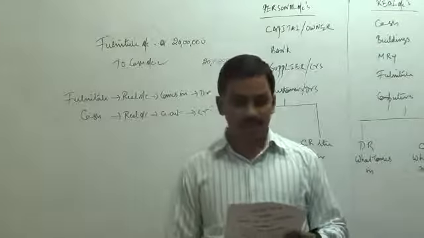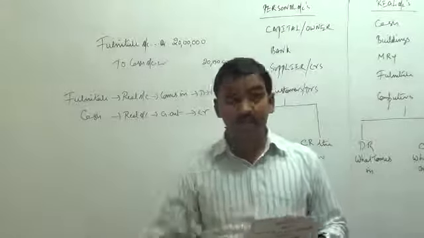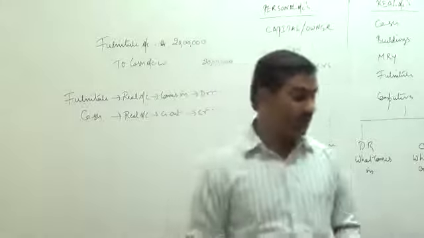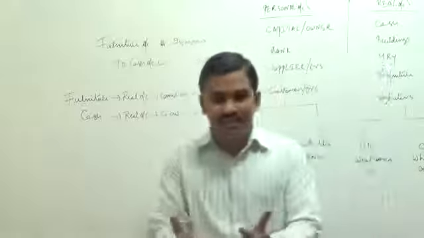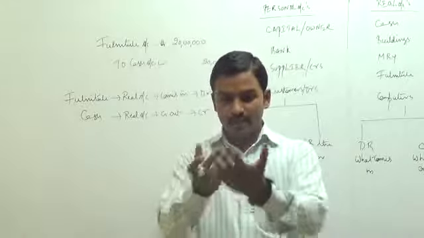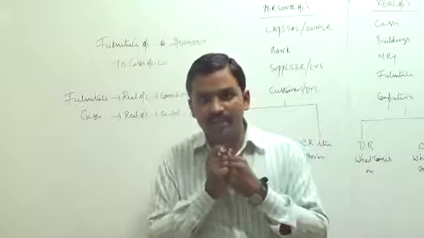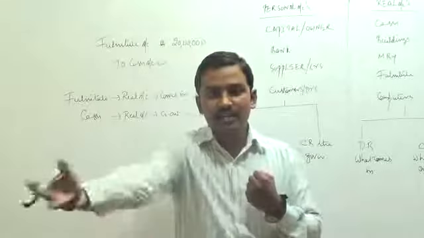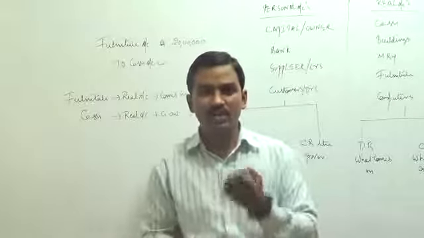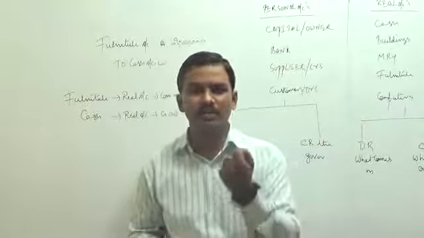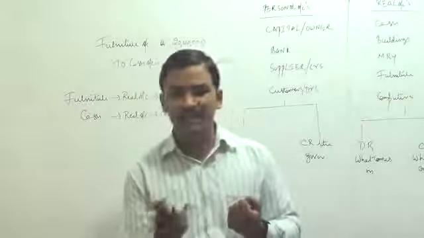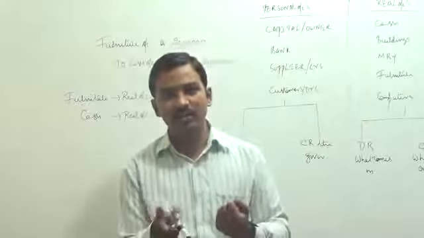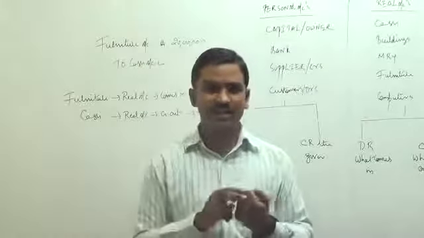Machinery purchased for cash, 20 lakhs. We are again purchasing machinery. Machinery purchased for cash, 20 lakhs. So we are buying an asset called machinery. Machinery is coming into the business and in exchange we are paying cash. Machinery is coming into the business, cash is going out of the business. We have to ask, machinery, what is your nature? Machinery is a real account. We have to ask, cash, what is your nature? Cash is again a real account. That means we are going to apply real account rules to both machinery and cash.